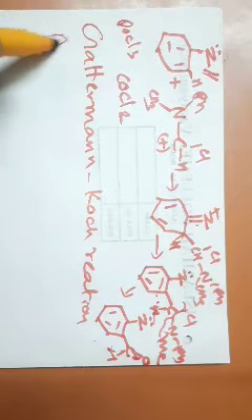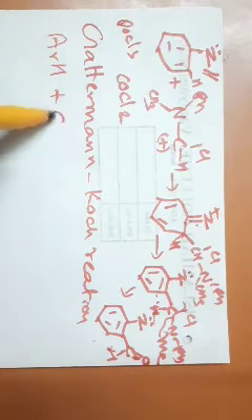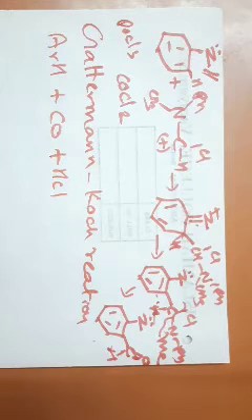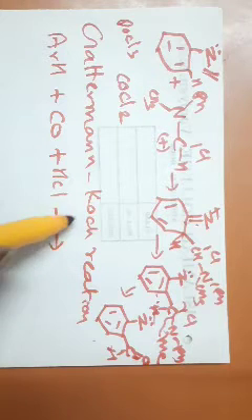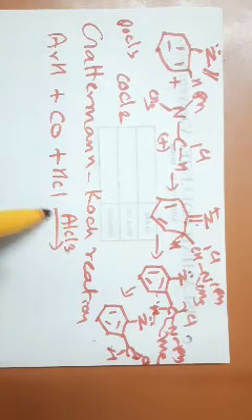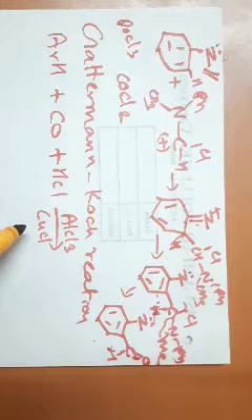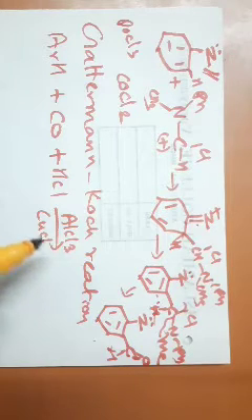What is this Gattermann-Koch reaction? Very simple. When an aromatic compound is treated with carbon monoxide and hydrogen chloride in presence of a Lewis acid catalyst, AlCl3, cuprous chloride is also used, CuCl. Be careful, cuprous, not cupric.